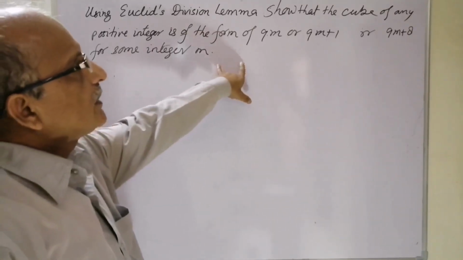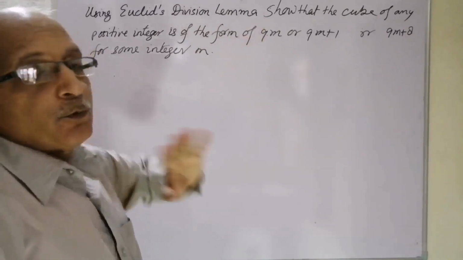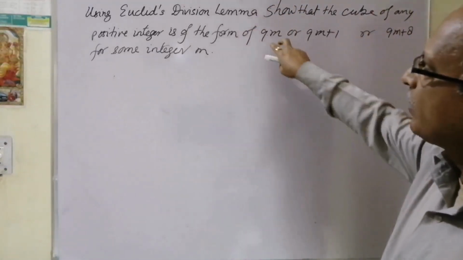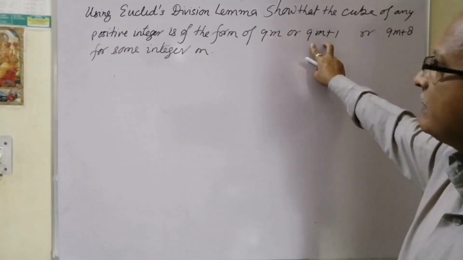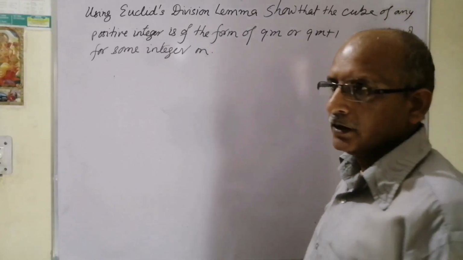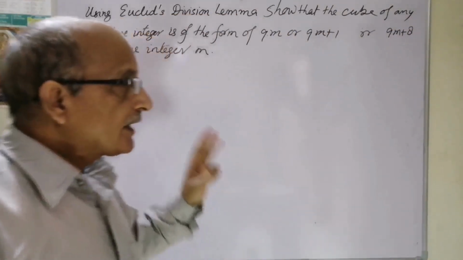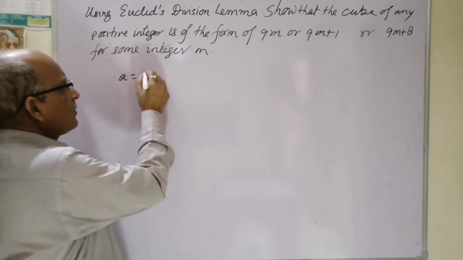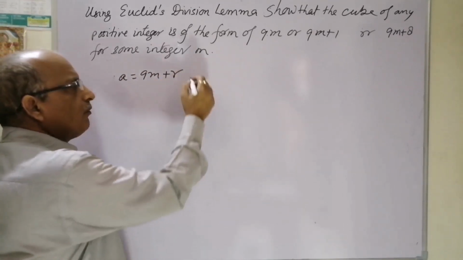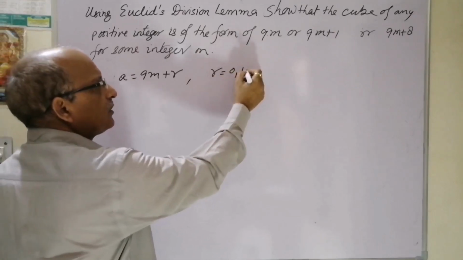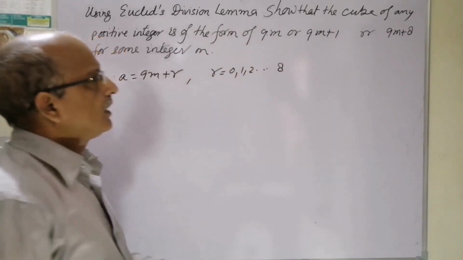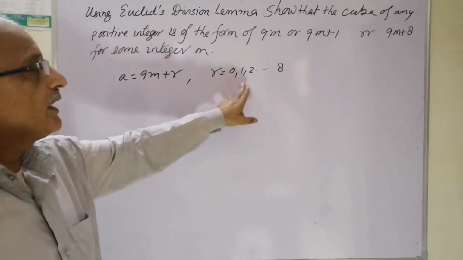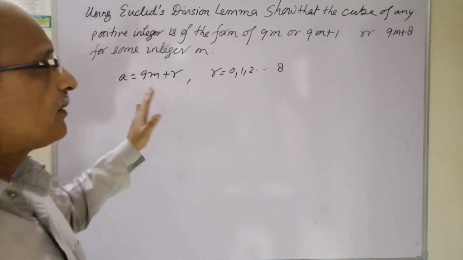Now the question is a little bit changed. We have to prove the cube of any number is either of the form 9m or 9m plus 1 or 9m plus 8. Now we'll see. We can consider here a is equal to 9m plus r, where r will be equal to 0, 1, 2 up to 8. But hereby you can see we'll face a lot of problem to show 8 fragments, 8 parts. So it will be a bigger one.